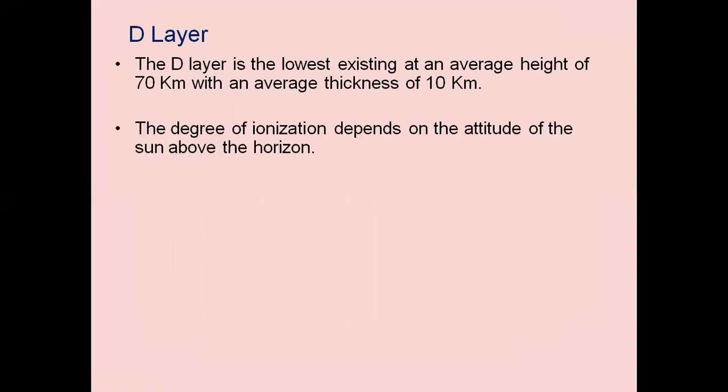The degree of ionization depends on the altitude of the sun above the horizon. How much ionization exists depends upon the altitude of the sun above the horizon. The D layer disappears during night time.